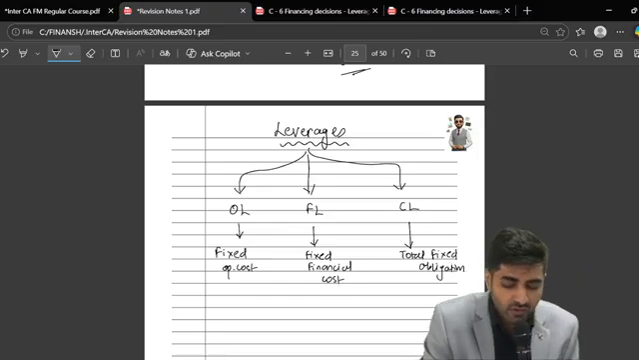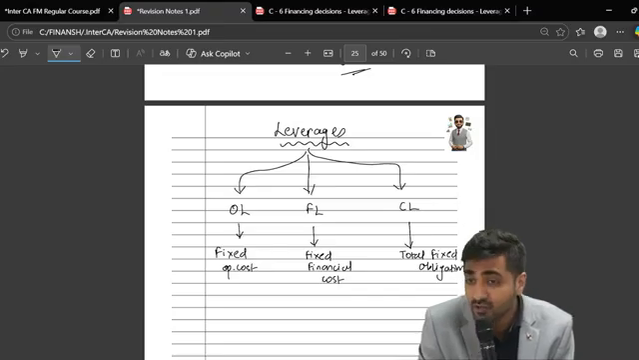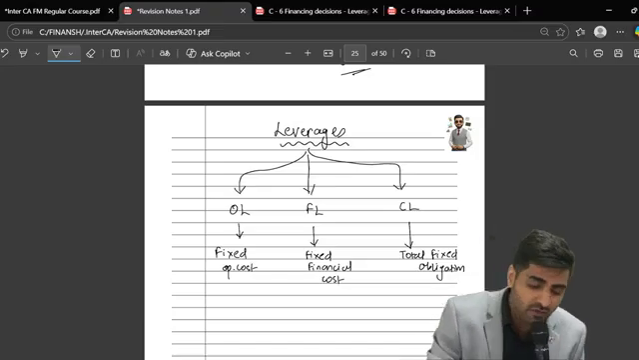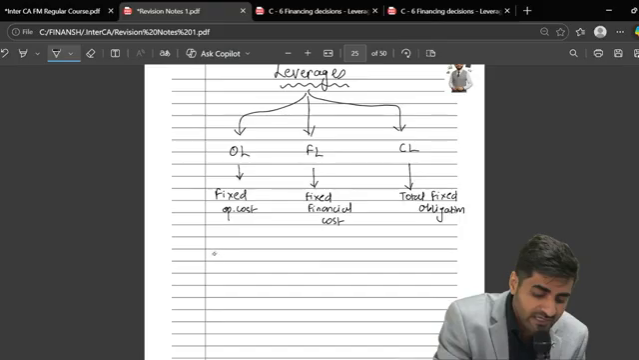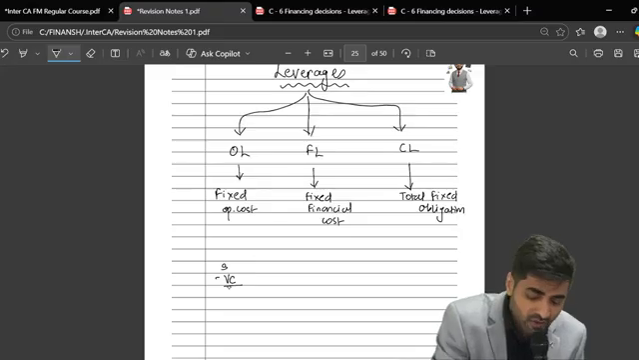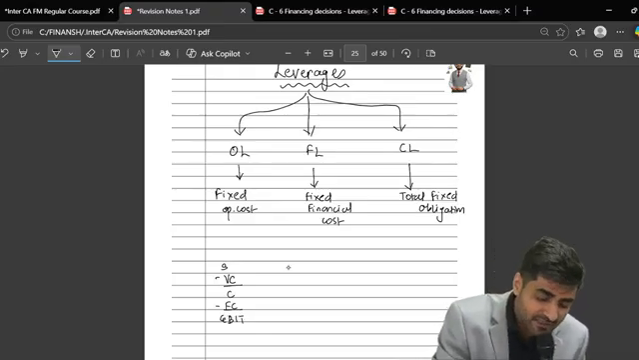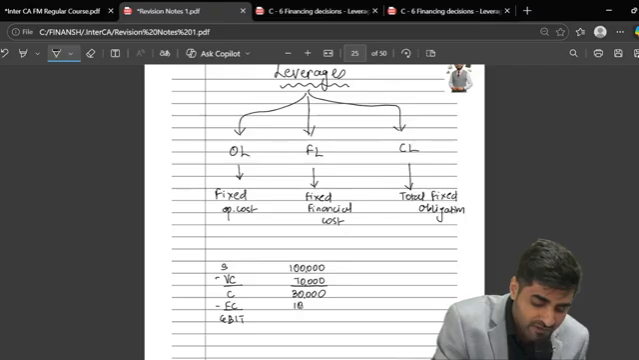When I'm talking about operating leverage, we want to check the impact of fixed operating cost. You must be wondering, sir, what is the fixed operating cost? Sales less variable cost gives you contribution. From contribution, subtract fixed cost and you get EBIT. Suppose one company has sales of 1 lakh, variable cost is 70,000, so contribution is 30,000. Suppose fixed cost is 10,000. Then EBIT is 20,000.